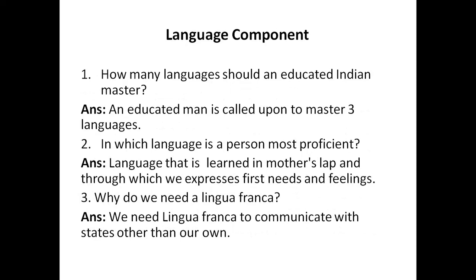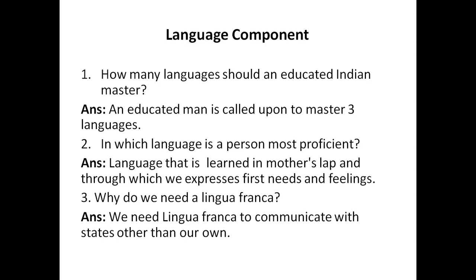Now this is the passage given. Now the questions given based on that are: how many languages should an educated Indian master? The answer is an educated man is called upon to master 3 languages. Now this answer is picked directly from the passage as an answer.